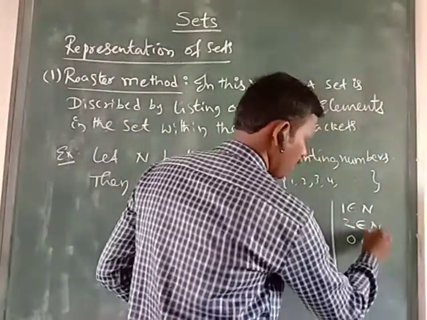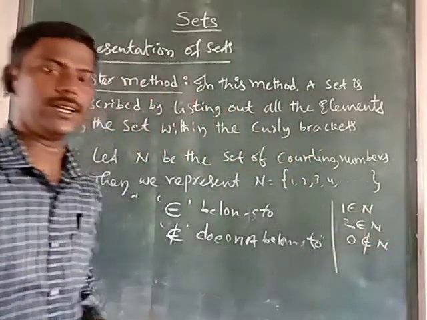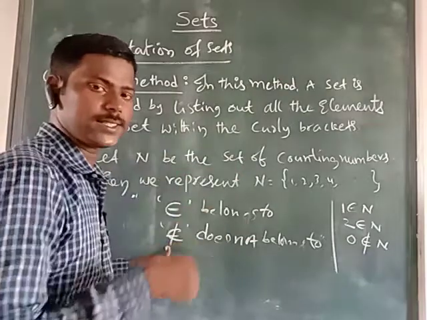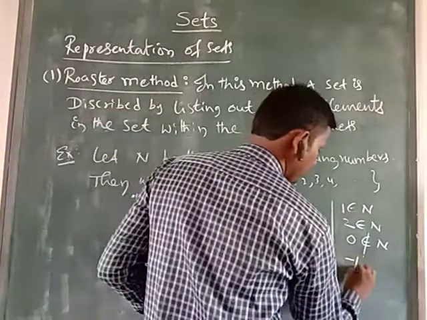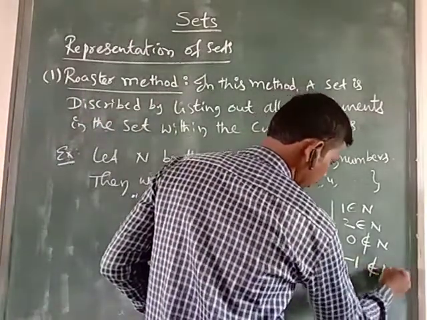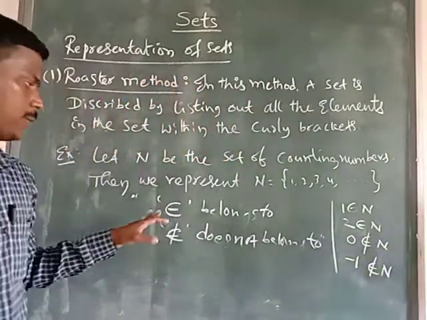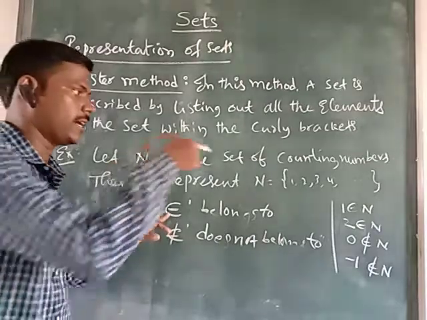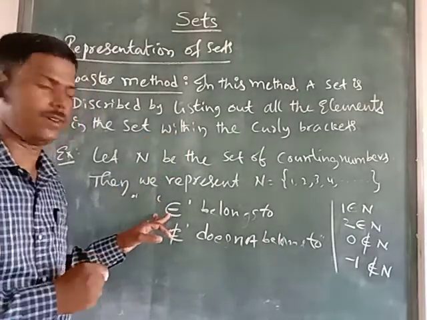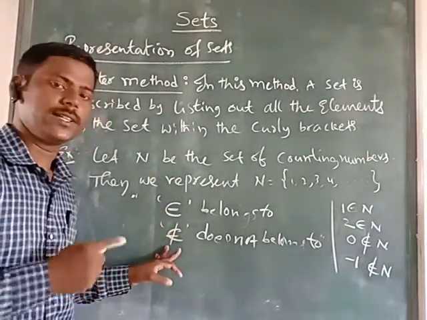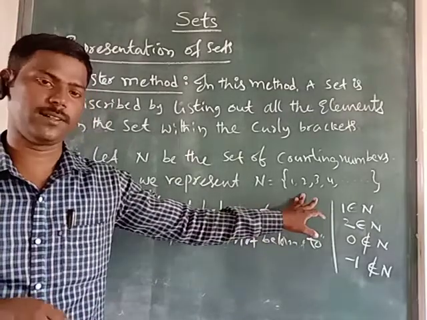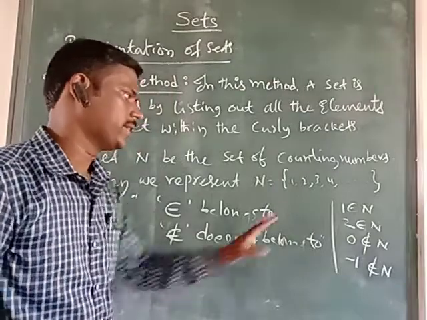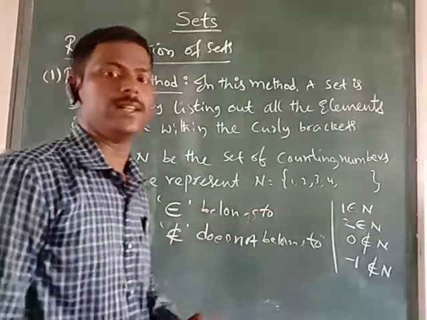No, that is called 0 does not belong to N. Similarly, -1 also does not belong to N. So the belongs to symbol means the element is related to that set. Does not belong to means the element is not contained in that set. Belongs to means the element is contained in the set.